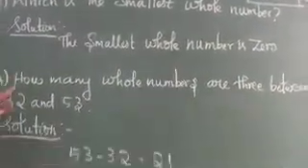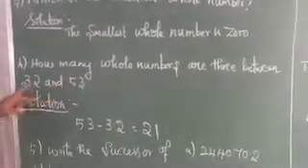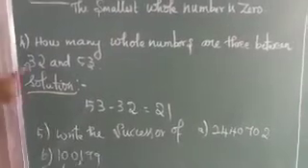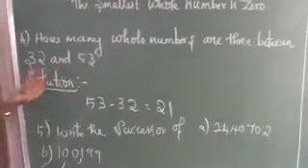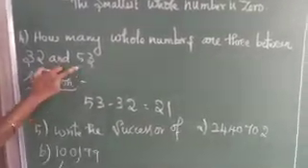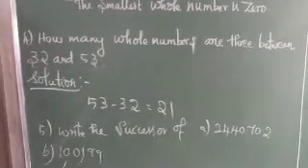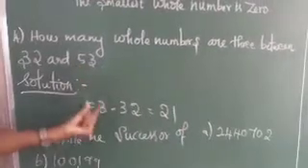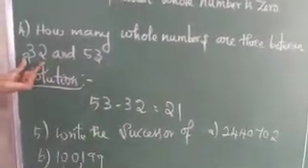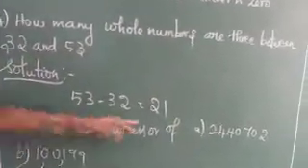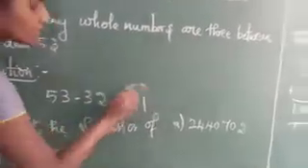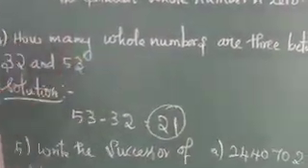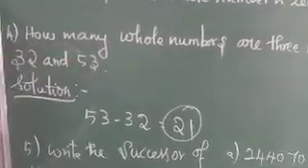See the next question. How many whole numbers are there between 32 and 53? If it is asked like this, you just subtract the smallest number from the largest number. Which is the largest number? 53, and the smallest number is 32. When you subtract you will get 21. So this 21 is the answer. That means 21 whole numbers are lying between 32 and 53.